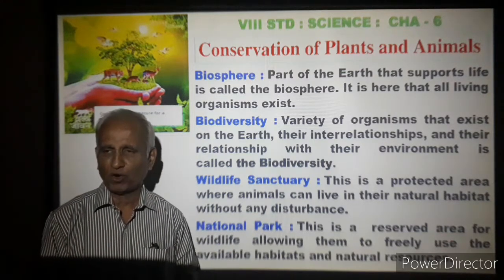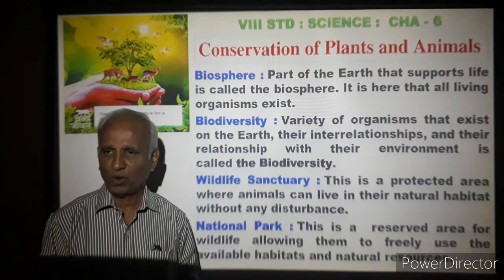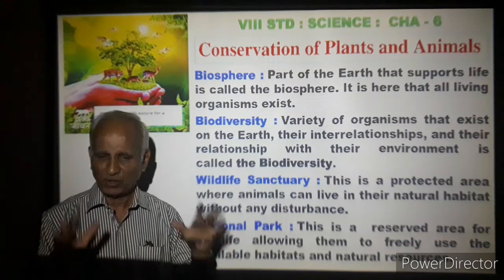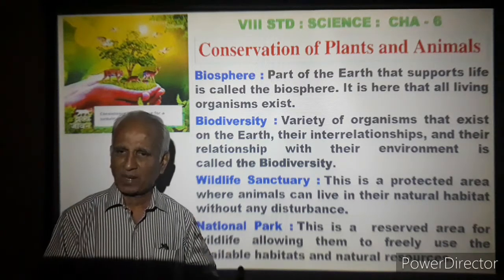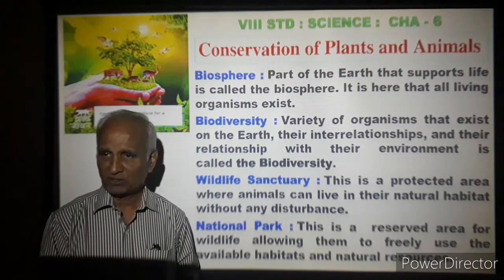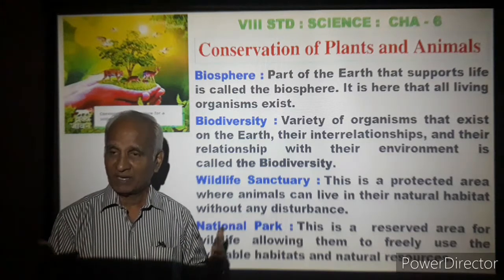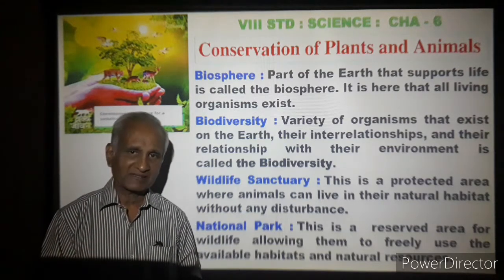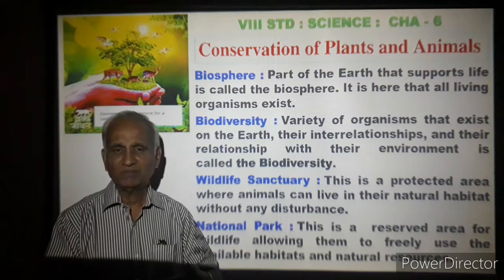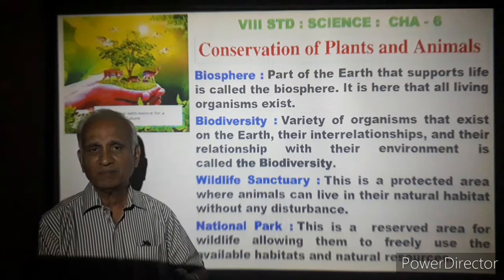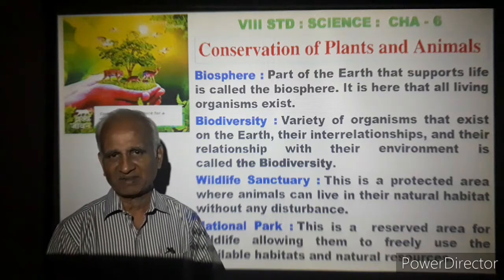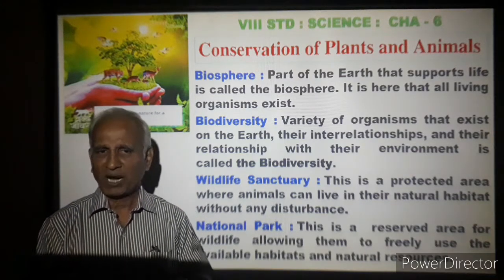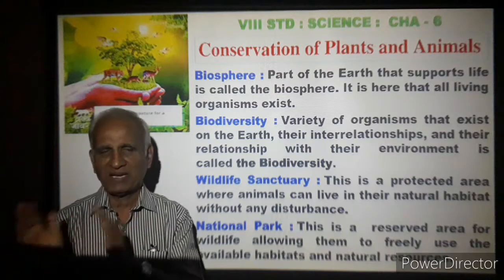We make room for all different kinds of animals to exist on this earth, and all different plants to survive on the earth. Because we know very well that plants and animals are mutually dependent on each other. You can't think of any species separately.